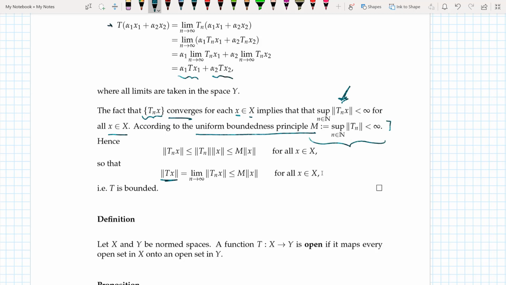So till this step, everything is clear. I say that the supremum over all n belonging to natural numbers of the norm of Tn is less than infinity, and I define that supremum to be m.